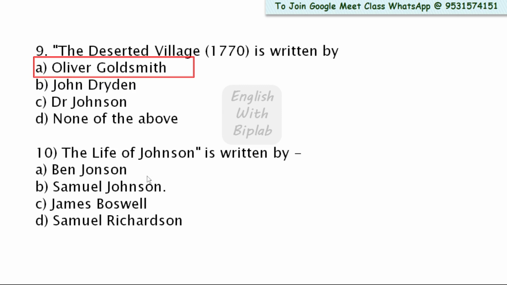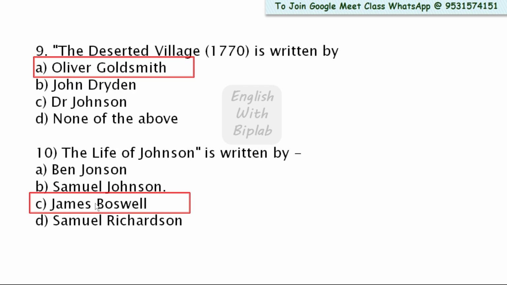Question number 10. The Life of Johnson, which is the biography of Dr. Johnson, is written by Ben Jonson, Samuel Johnson, James Boswell, Samuel Richardson. Here the right answer is option C, James Boswell.